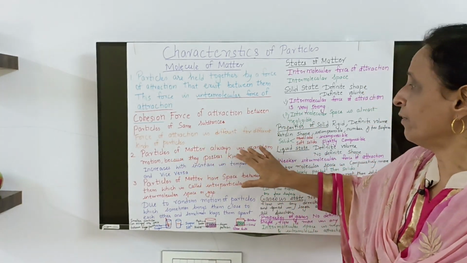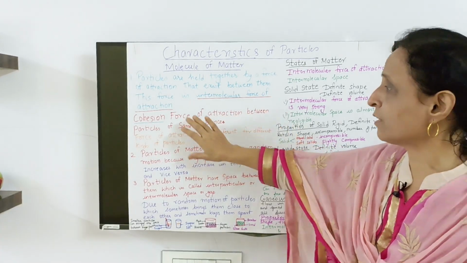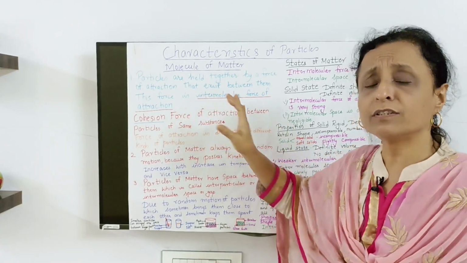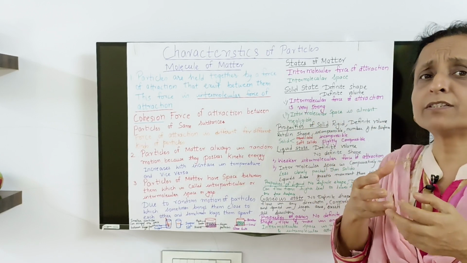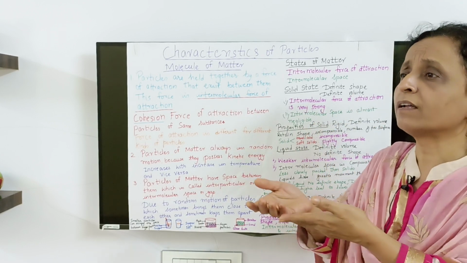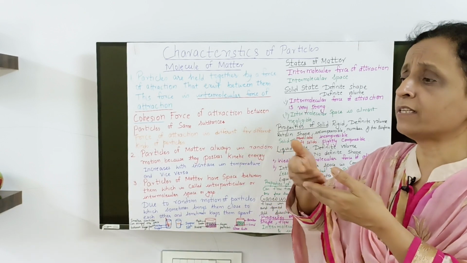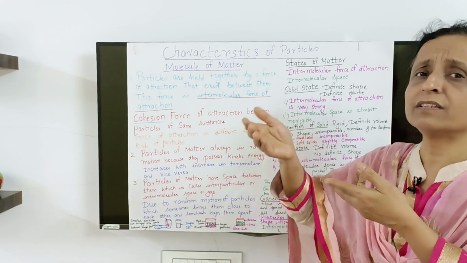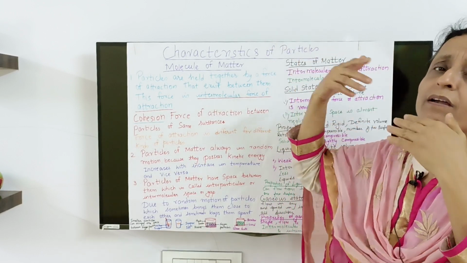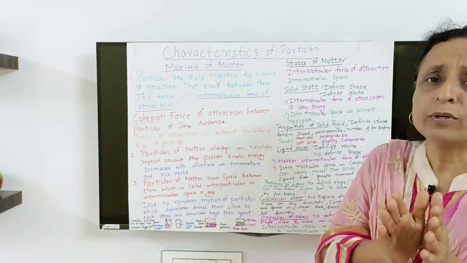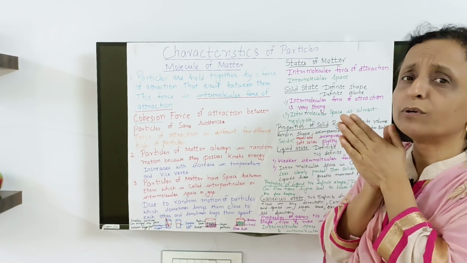Particles of matter always have cohesive force. I hope you have understood this cohesion, the force of attraction and change in temperature. So when you heat water, this space increases, attraction decreases, and therefore it becomes vapor. In vapor, the space is more, attraction is very less. So you heat and change the molecular attraction.